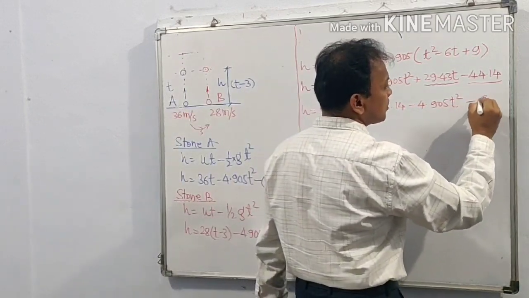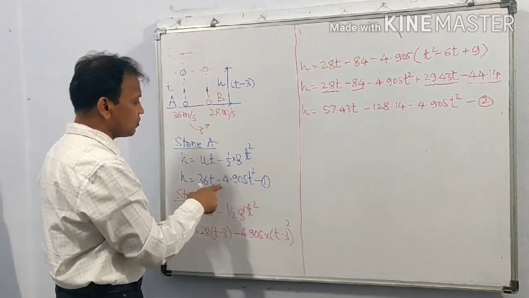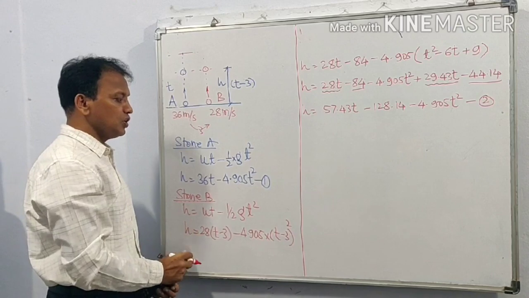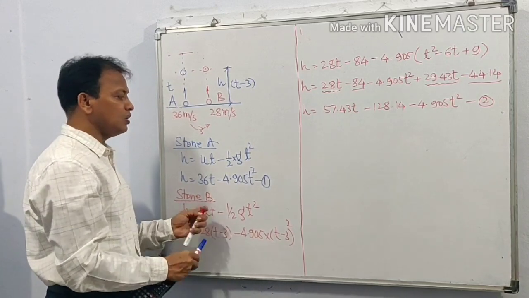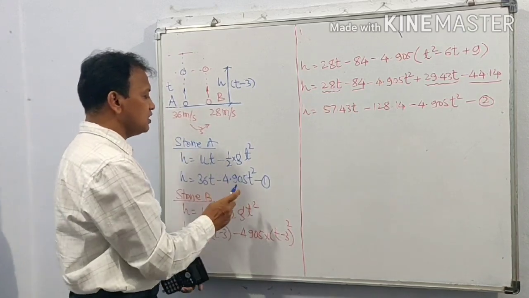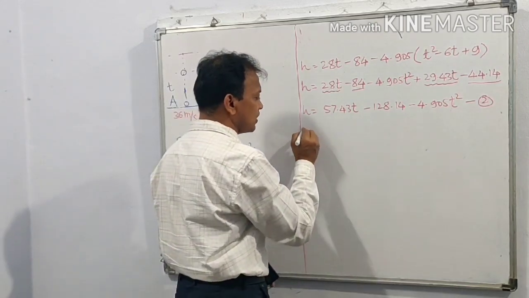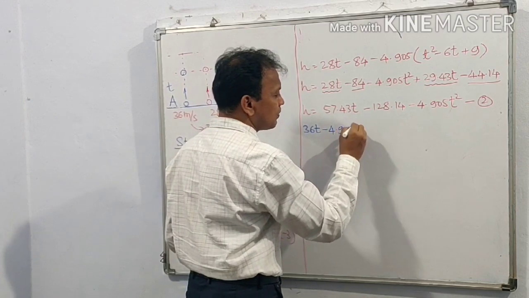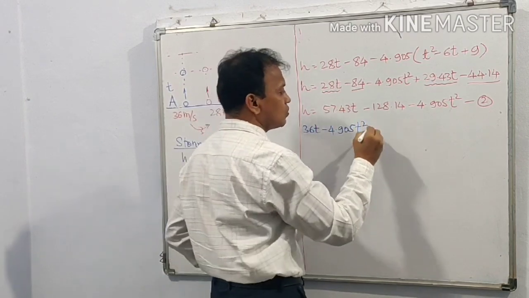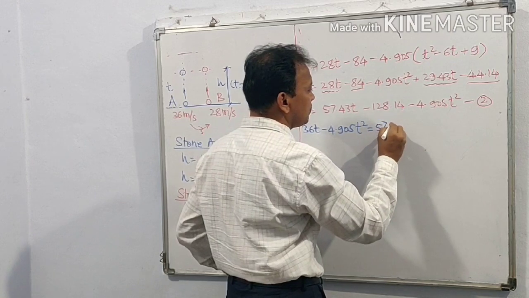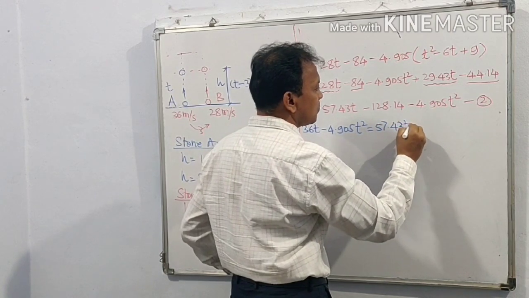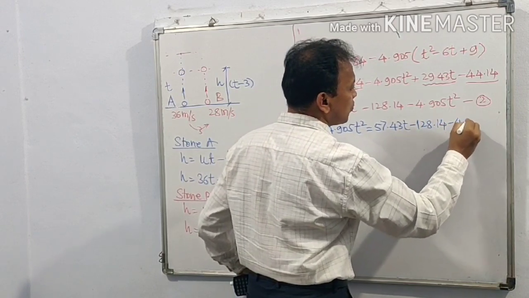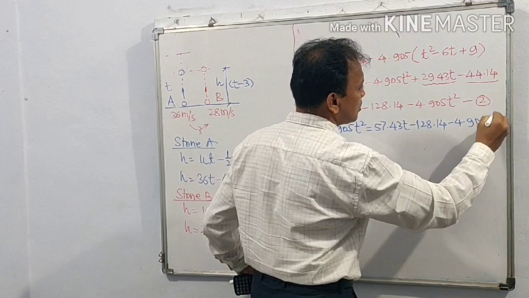Let this be equation number 2. We have equation number 1 and equation number 2. We can equate these two equations. Equating equation 1 and 2, we can write 36t minus 4.905 t square is equal to 57.43t minus 128.14 minus 4.905 t square.